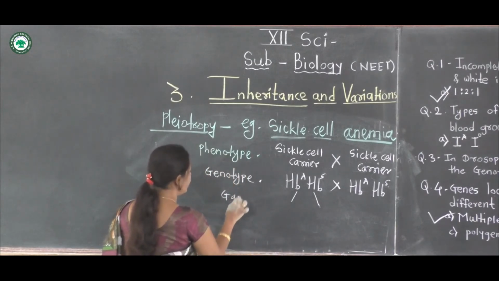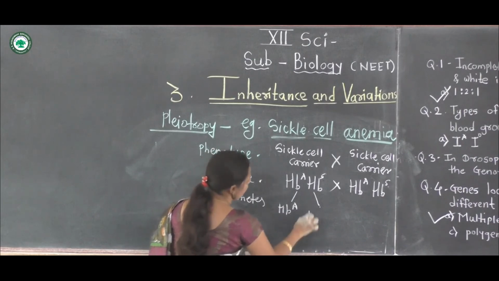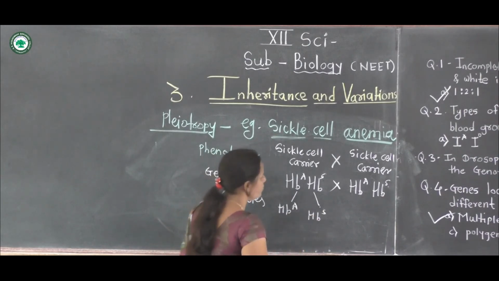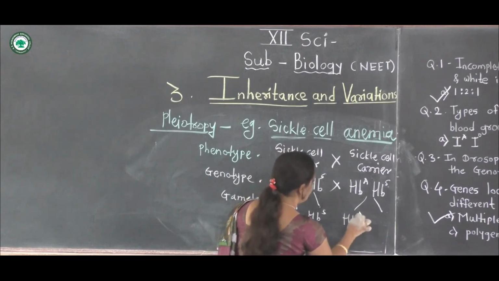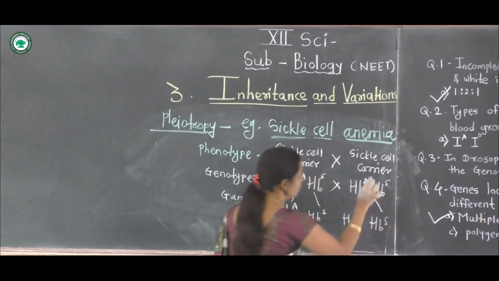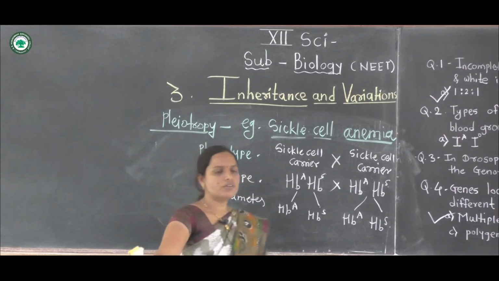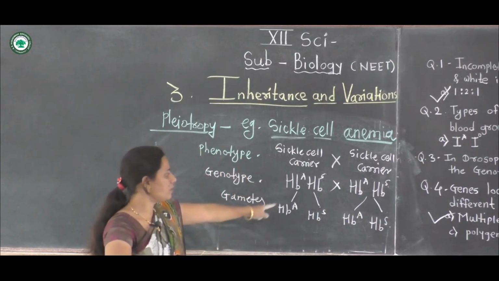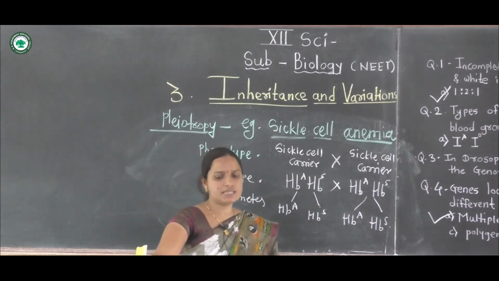Gametes will be obtained: HBA and HBS. They produce the two types of gametes HBA and HBS, and the F2 generation will be counted.